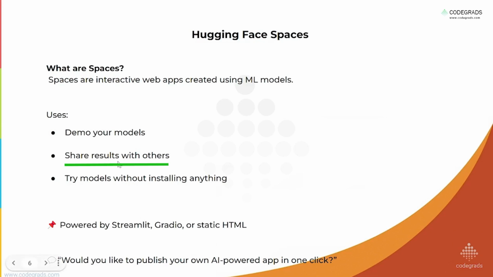It is also available in this. Try models without installing anything. Generally, if you want to work on any open source LLM, we need to download it. But by using Hugging Face Spaces, without installing any other app, we can do it easily. Now it is powered by Streamlit, Gradio, or static HTML. Would you like to publish your own AI-powered app in one click? Of course, time and storage space is saved drastically.